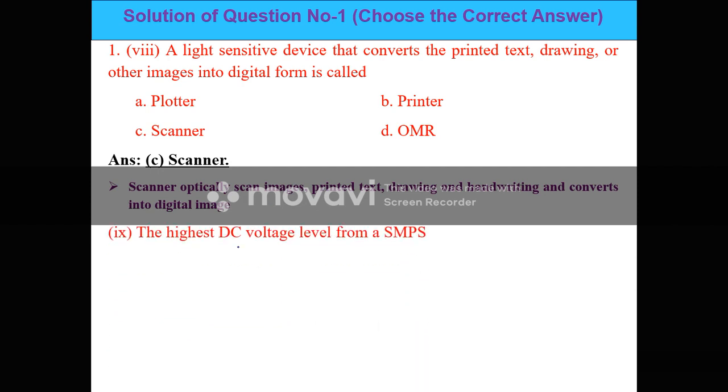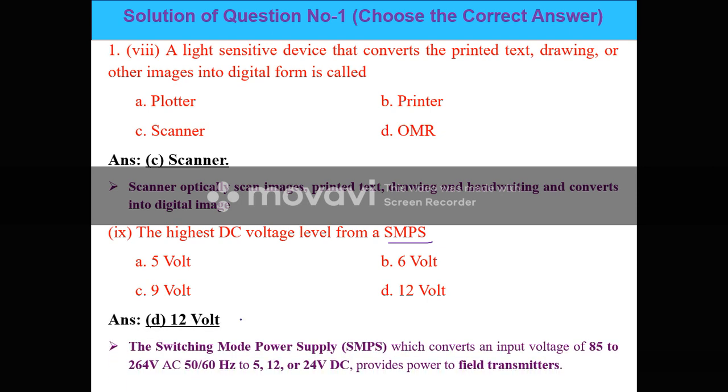The highest DC voltage level from an SMPS is 5 volt, 6 volt, 9 volt, or 12 volt. Actually, the SMPS provides a total of 3 voltages, that is 5 volt, 12 volt, and 24 volt. But in our options, the highest would be 24, 12 and 5, and unfortunately 24 is absent. So the maximum, the second highest, is 12 volt. So the answer will be D. Okay.